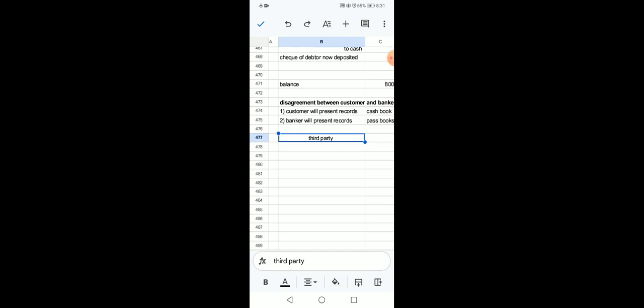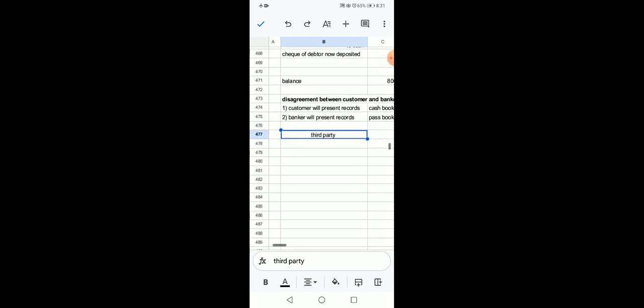So the third party will seek, examine and present that error to the customer and banker, who will have to accept. And in this way, after checking by the third party, there will be a statement.